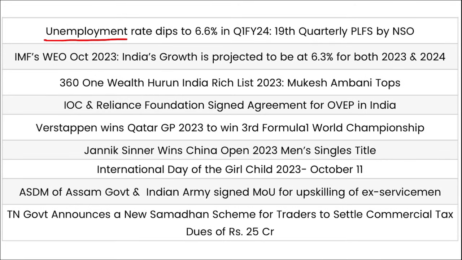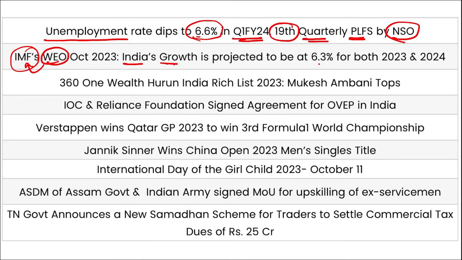Next, the unemployment rate has dipped to 6.6% in the first quarter of fiscal year 24 according to the 19th edition of the quarterly Periodic Labour Force Survey that is released by NSO. Then the World Economic Outlook is released by IMF, International Monetary Fund, and in this India's growth is projected to be at 6.3% for both 2023 and 2024.